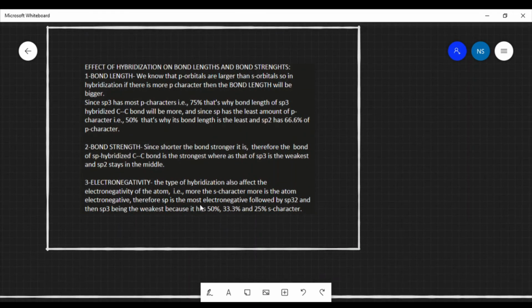Also we studied electronegativity. In electronegativity we saw that the more s character there is, the more electronegative that atom or molecule will be. So sp3 has the least amount of s character, therefore it was the weakest, and sp had the most amount of s character, that is 50%, therefore it was the strongest or most electronegative.